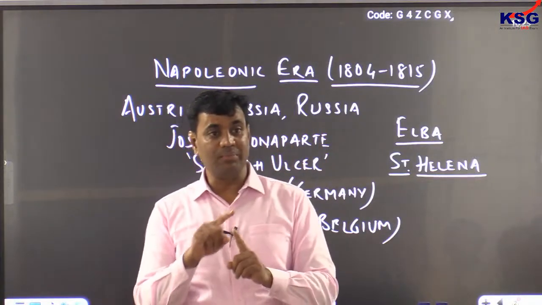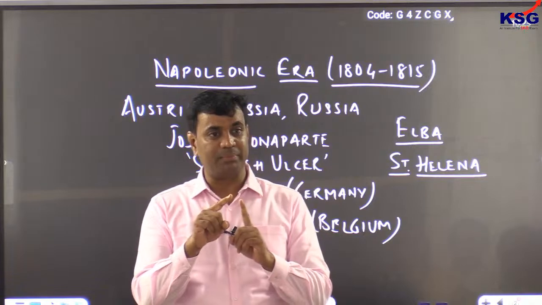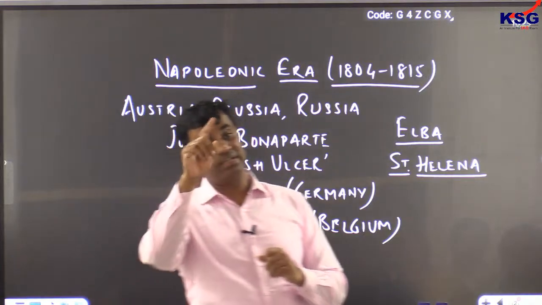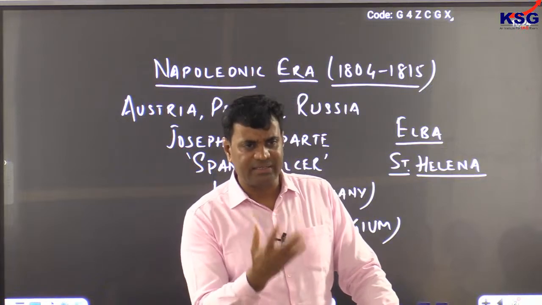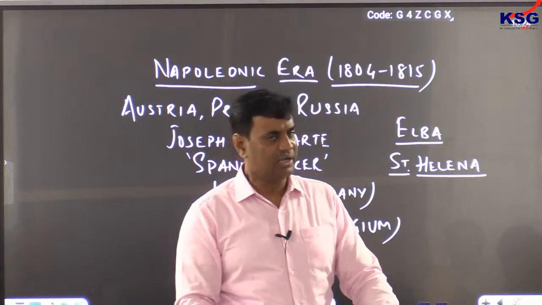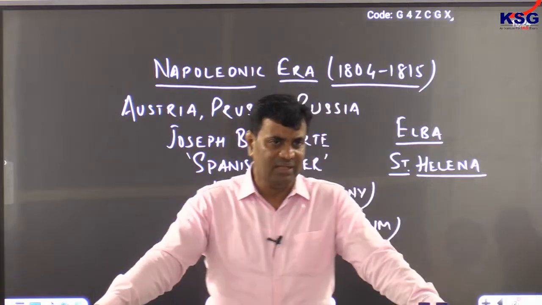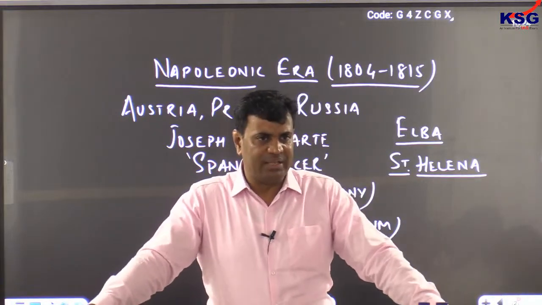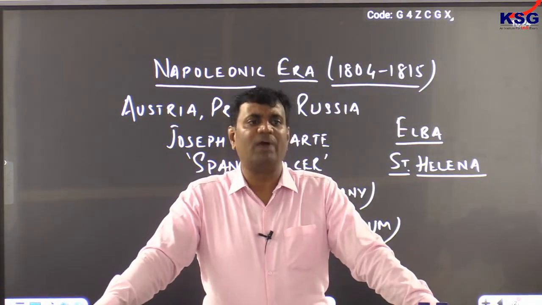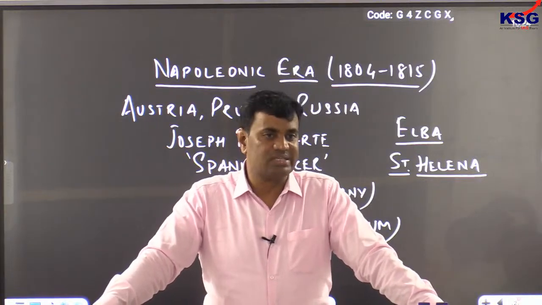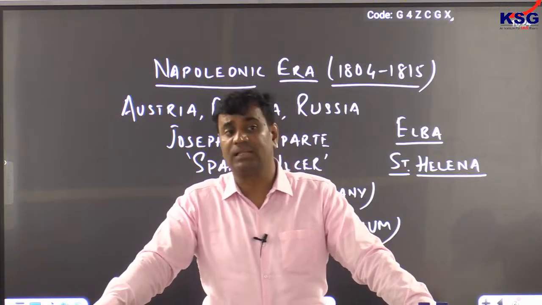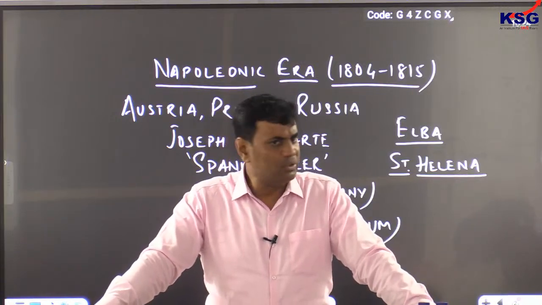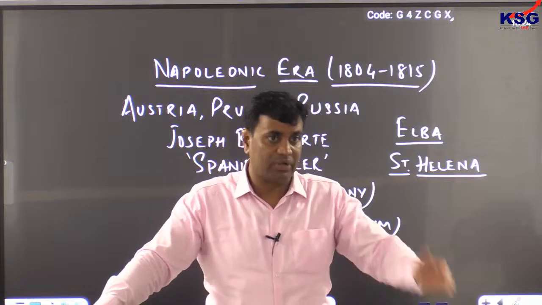I'm talking about one major strategy adopted by Napoleon and Hitler both, related to the Russian expedition. But obviously, Hitler was highly tyrannical and highly oppressive in nature. Napoleon was not at all oppressive. Hitler was a fascist leader. He believed in making Germany the most powerful country in the world. That was the only concern of Hitler. So Hitler was a more powerful, more oppressive, radical, ultra-fascist leader, and Napoleon never stood in front of Hitler if you compare the two.